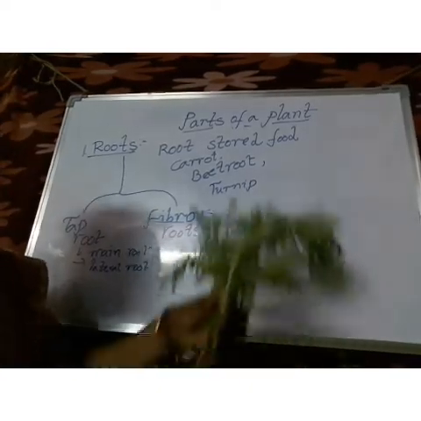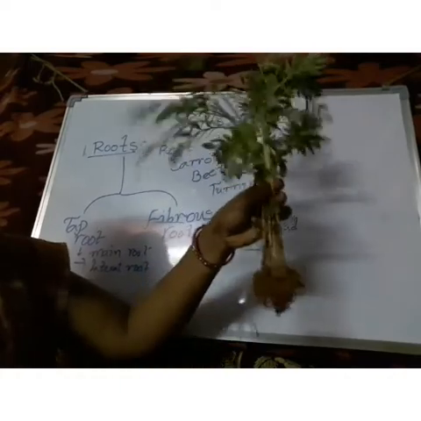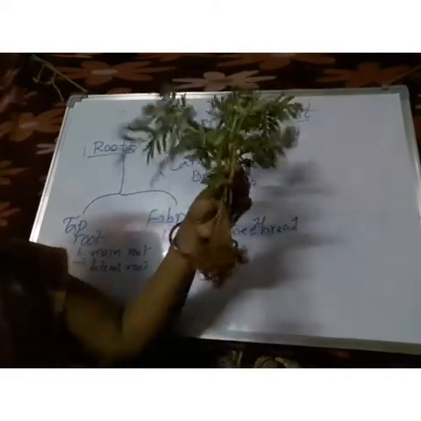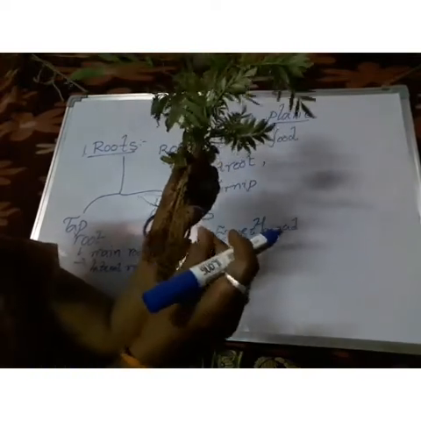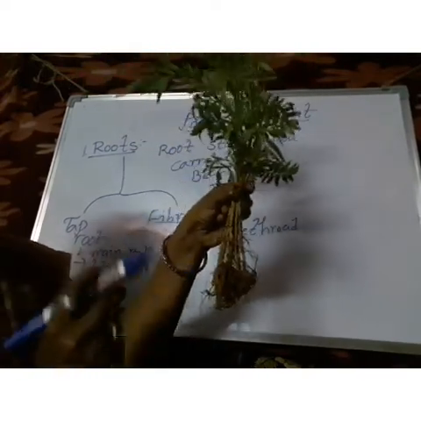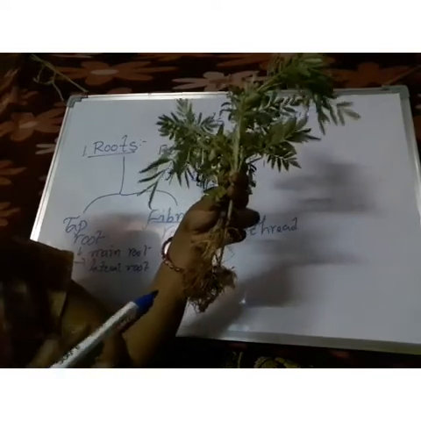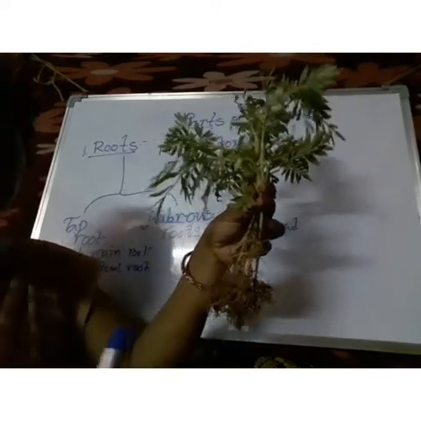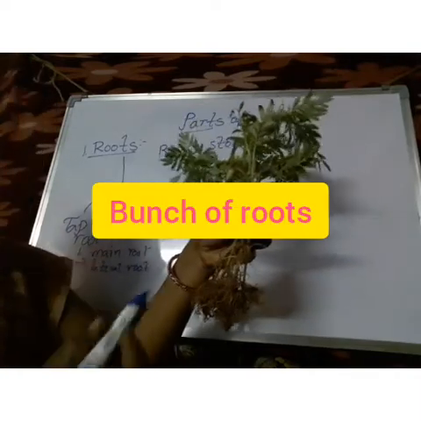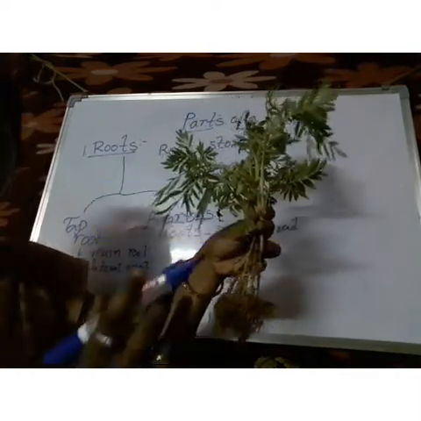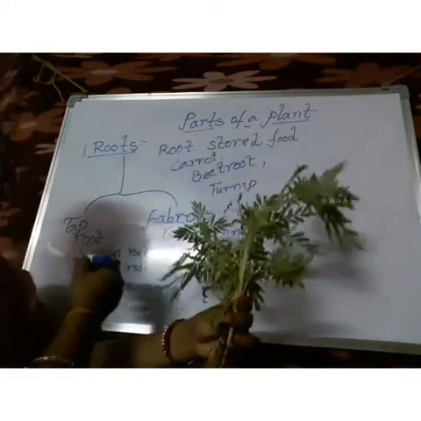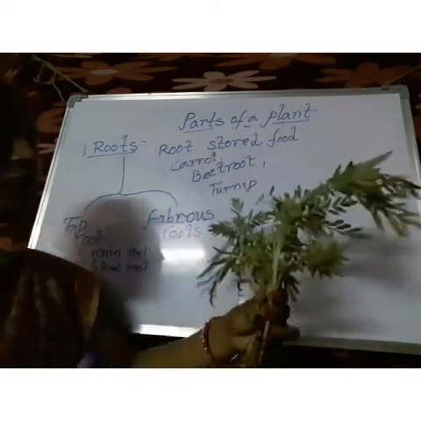See the example of marigold, these are marigold plants. Observe these roots, they are hairy structures, they look like a bunch of roots, and they are all equal in size. This is the difference between the taproot system and the fibrous root system.